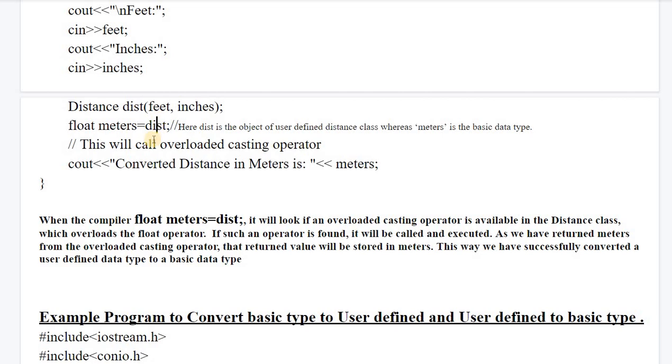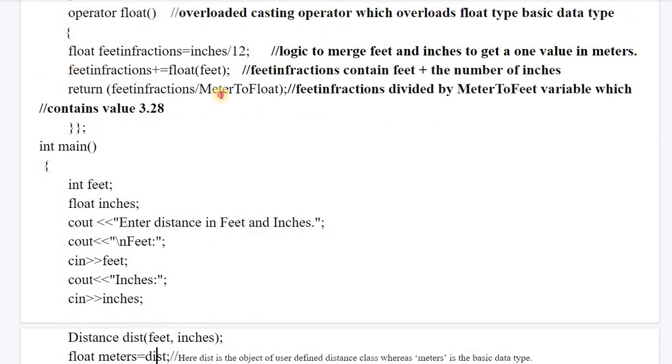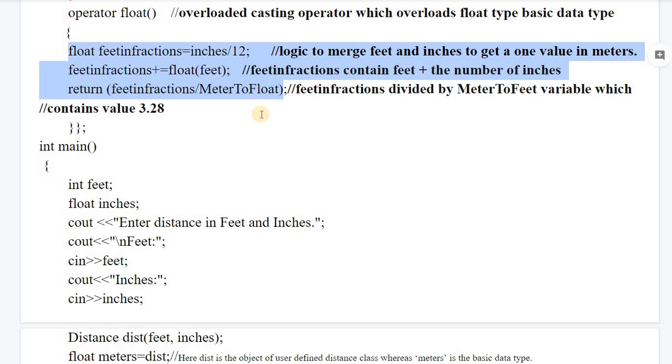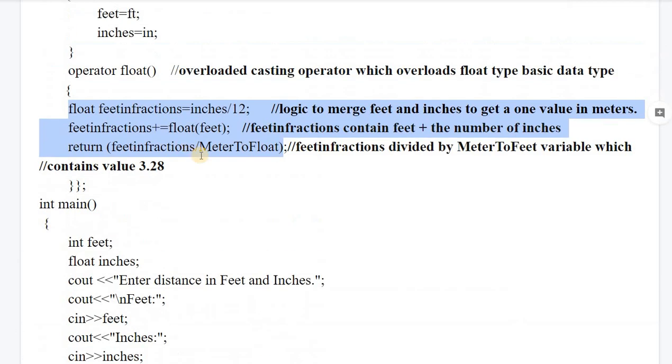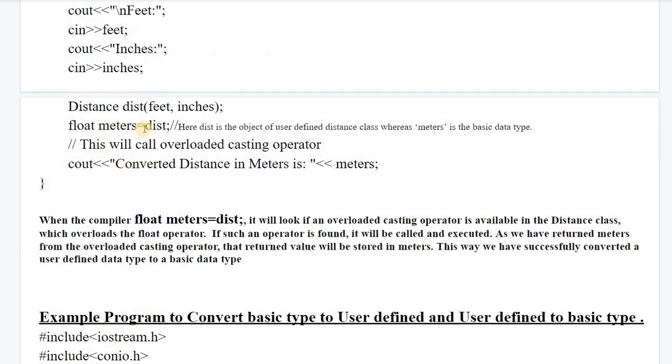By applying this logic, feet and inches got divided, and by applying the formulas we extracted only one value from these two, feet and inches, and this value was assigned to meters. This statement calls the overloaded casting operator, and by just displaying meters with the help of cout you can print it.